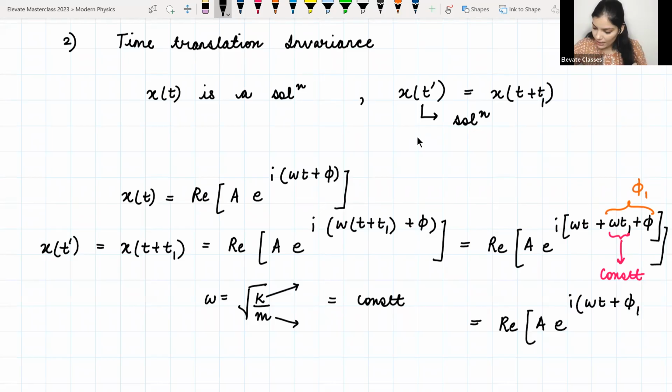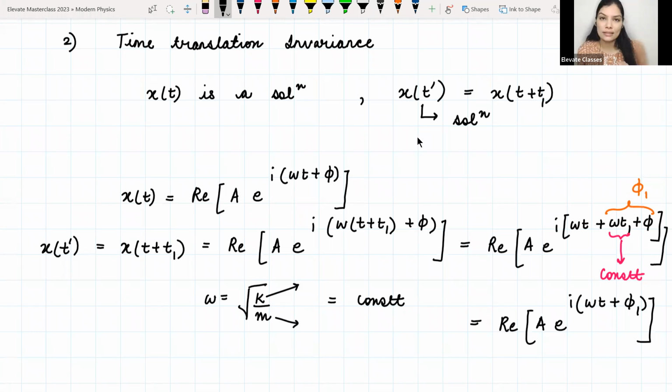omega t plus phi1. So now this is also a solution. This is also a general solution. मतलब we came back to the same form of general solution जहाँ पर phi1 is some other constant now. ठीक है, so this is known as the time translation invariance.